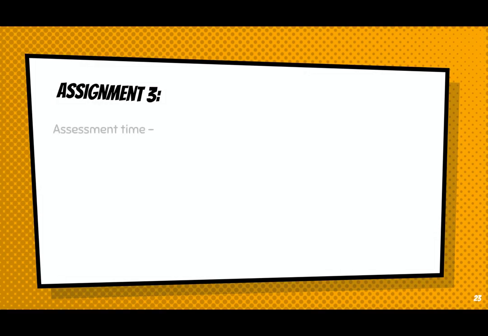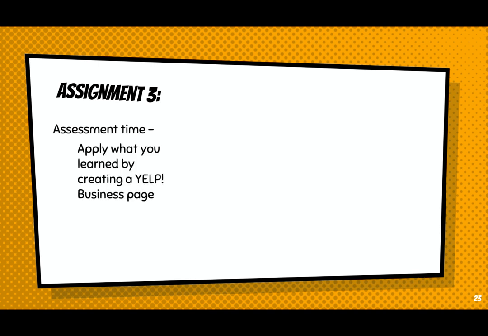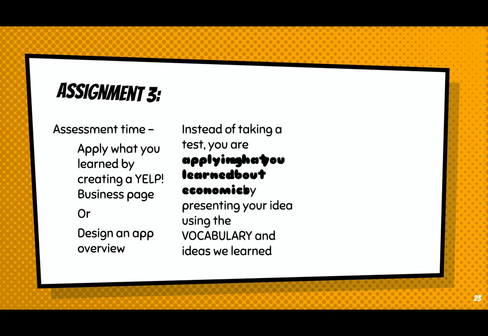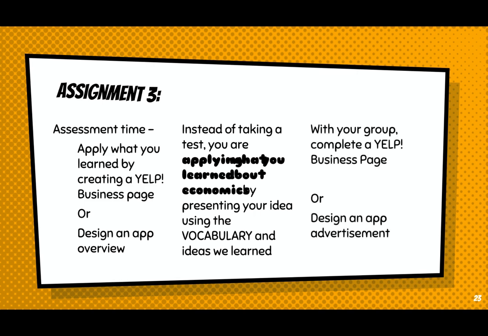All right. Assignment 3 is going to be your assessment for this unit, and then we'll move on to something else. You're going to apply what you learned by creating a Yelp business page, or you can design an app overview, sort of like when you're at the Play Store or the App Store and you're trying to pick an app. So instead of taking a test, you are applying what you learned about economics, and you're going to present your ideas and use the vocabulary. That is how you show me that you learned something in this unit. So with your group, you're going to complete that page or make your advertisement.